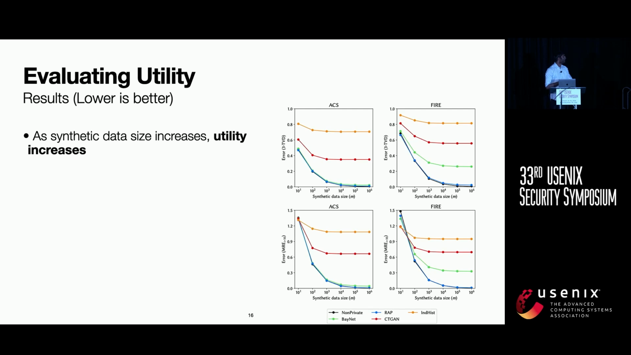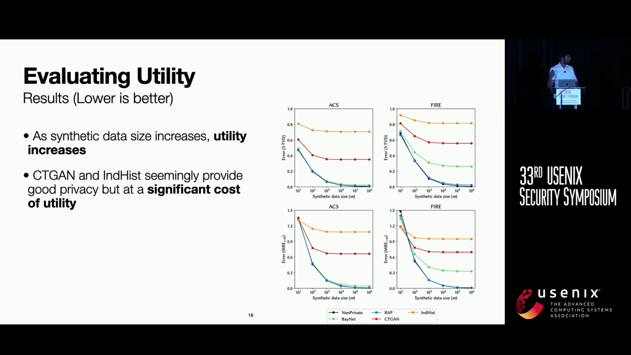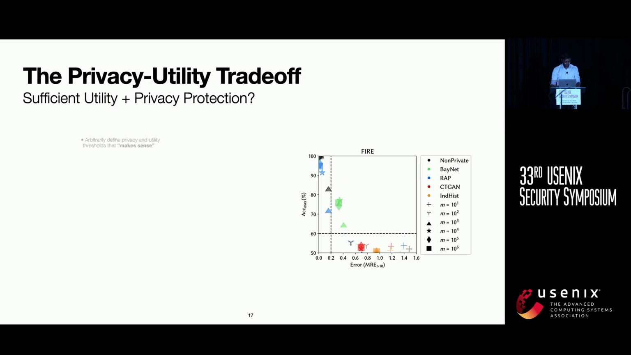What we find here is that actually there's an inverse relationship between the synthetic data size and the utility. For instance, as the synthetic data size increases, we find that the utility increases as well, although previously we found that the privacy decreases. Secondly, even though it seems like CT-GAN and INHIST are resistant to our attack, we see here that they have very large errors far outside what the other algorithms are producing, and therefore this privacy comes at a significant cost to utility.